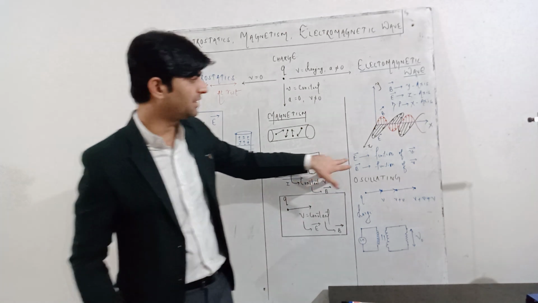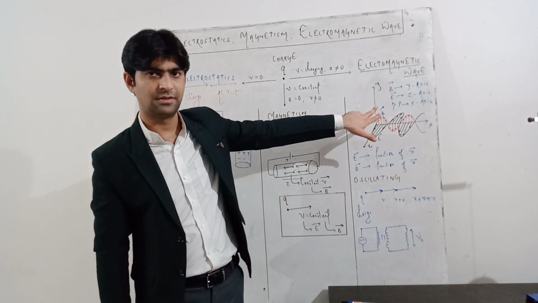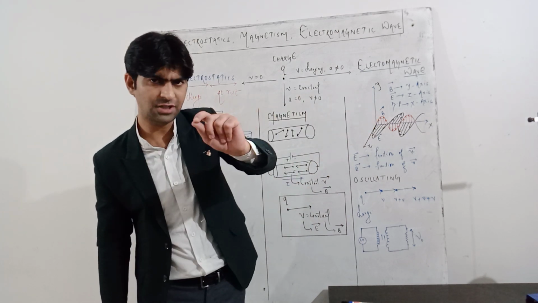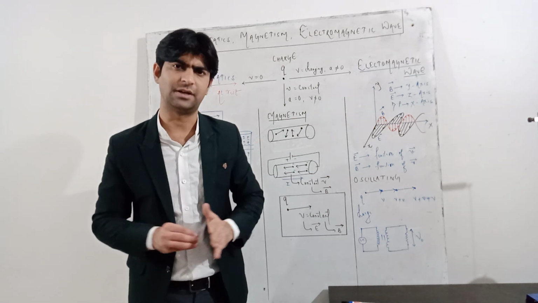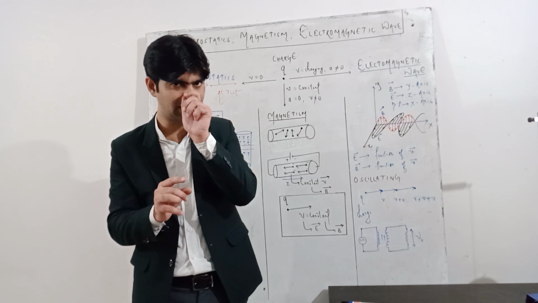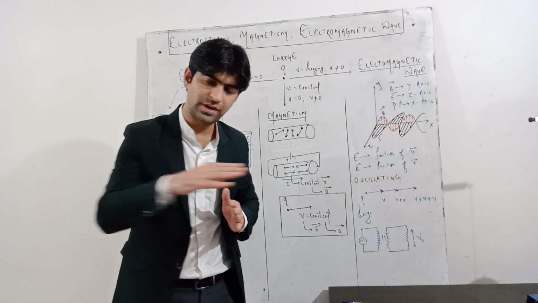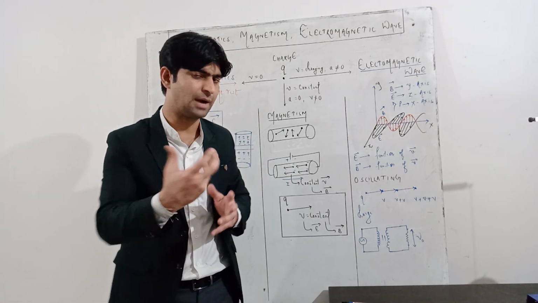So here you can see, if a charged particle is moving with a variable velocity, and if it is a single charged particle, definitely it will have some electric field. If there is only one charged particle, if it exists, there exists an electric field. And when it is moving, it definitely produces the magnetic field.